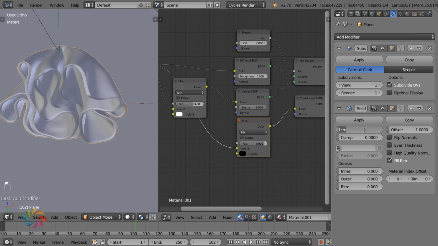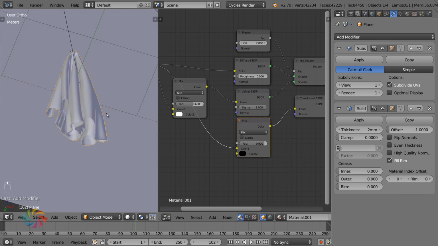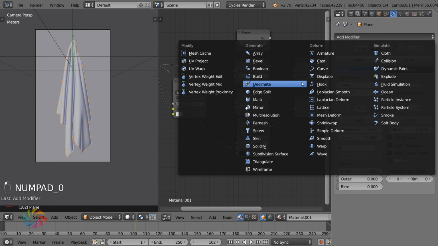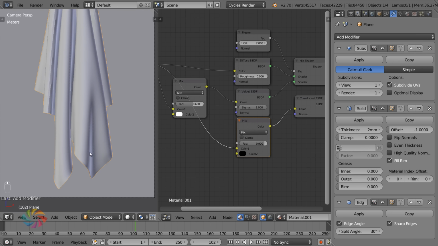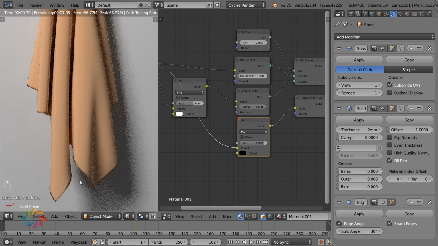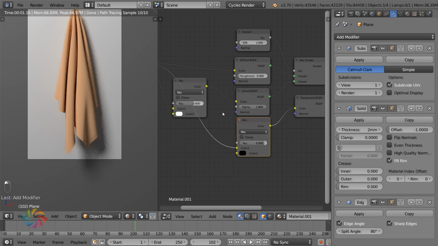All right. So this thickness, let's give it a value of 2 millimeters, which is being generous, I think, for a towel. Okay, that's good. And then after that, you want to add in an edge split modifier, so that the edges, like this is what it looked like before, you can see the edges have this dark line around it. So you've got to make it a sharp edge there. So turn on edge split, set the edge angle to 80 degrees, so it's only applying to just that edge there. Cool. All right, so the material is now done.